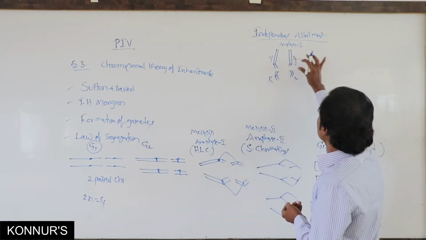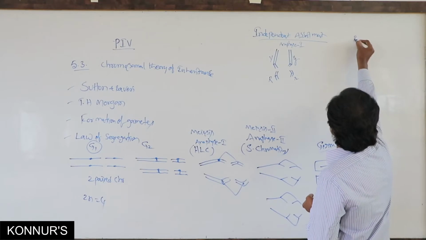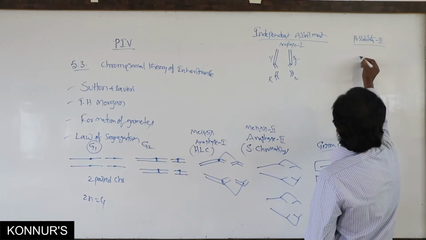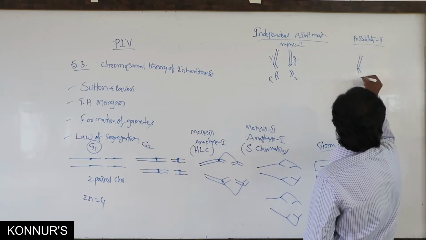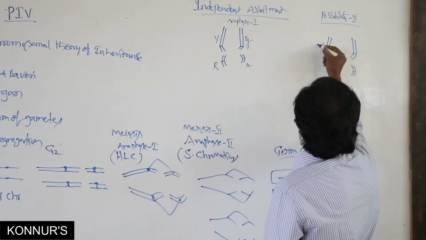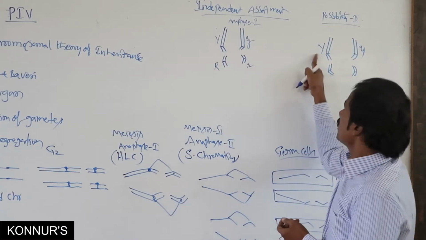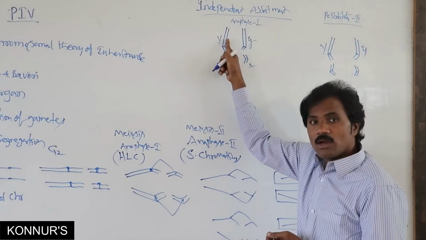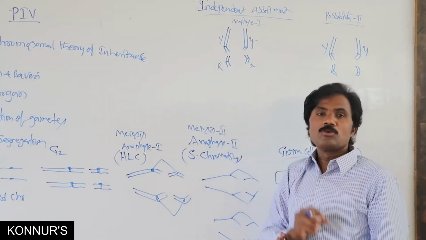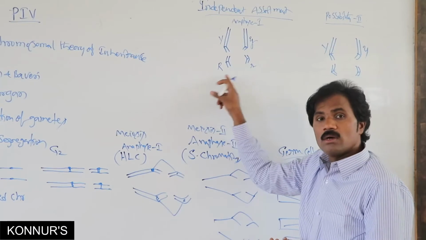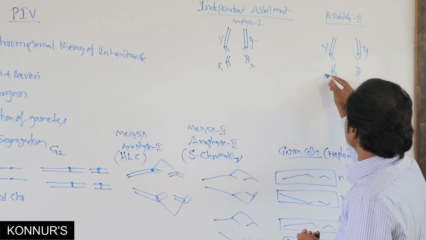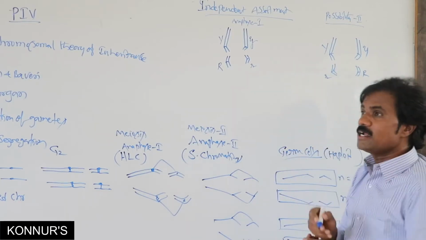This is one possibility. Another is possibility 2. Remember carefully, yellow and green are present on one homologous chromosome, but round and wrinkled are on a different homologous chromosome. Here it is vice versa, so they will be present differently.